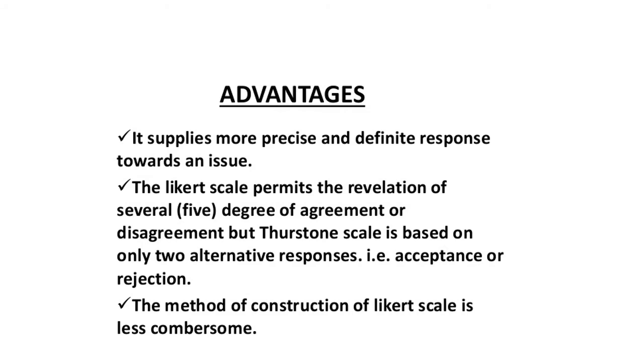We can record only 2 responses, whereas in Likert scale, several degrees of responses in each item can be taken, 5 to 7 kinds of responses, and it is very easy to construct.